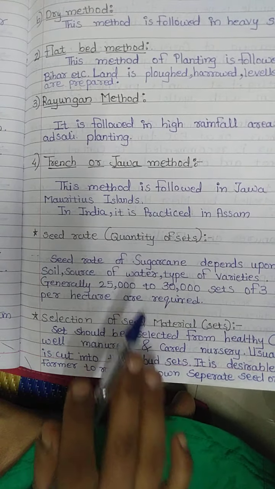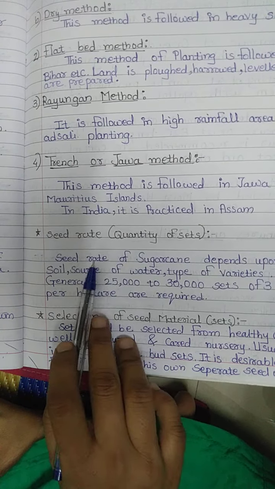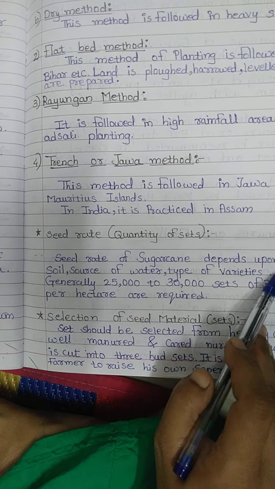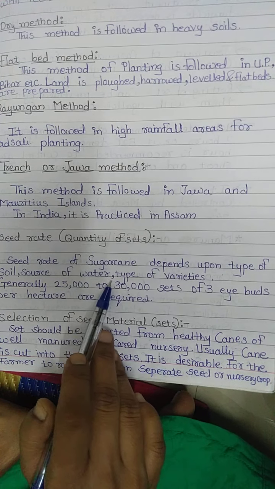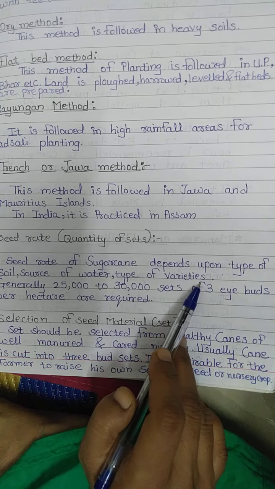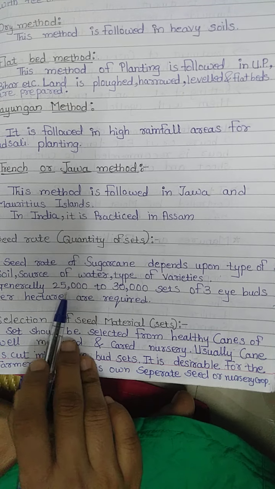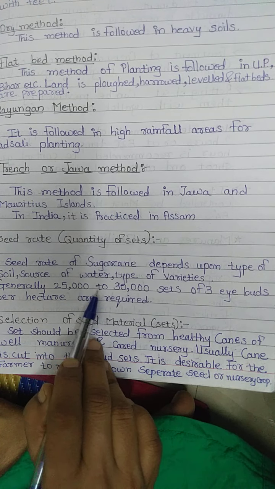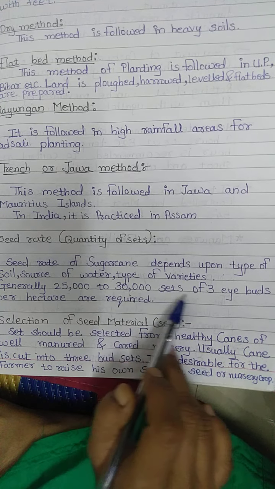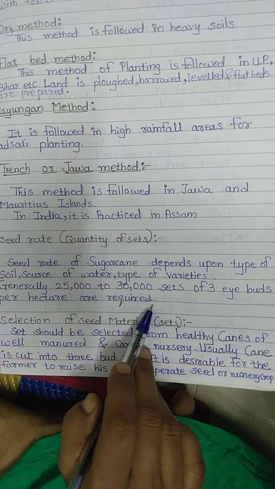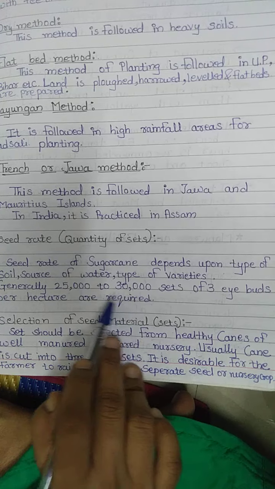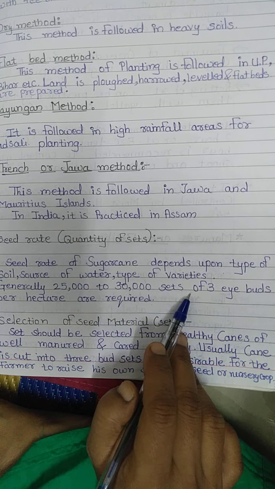Now seed rate. How much seed is required? Seed rate for sugarcane depends upon type of soil, source of water and types of varieties. Generally, 25,000 to 30,000 sets of 3 buds per hectare are required, because here set is there.